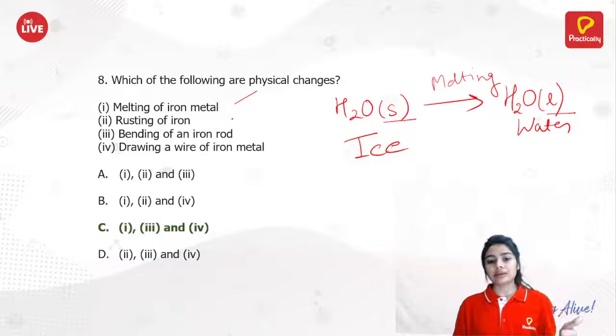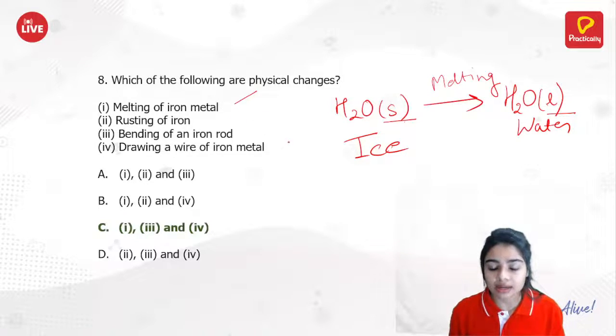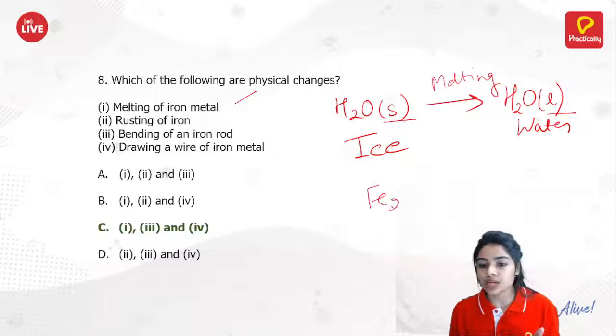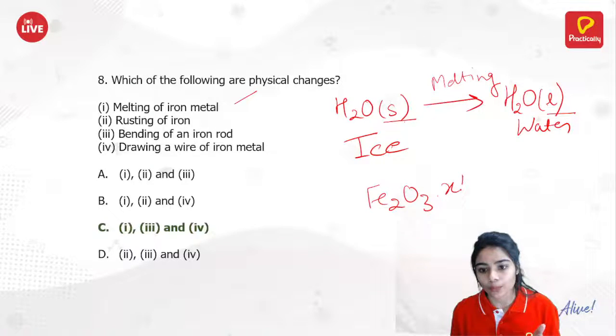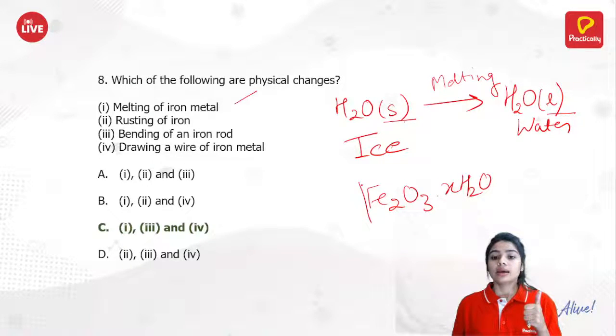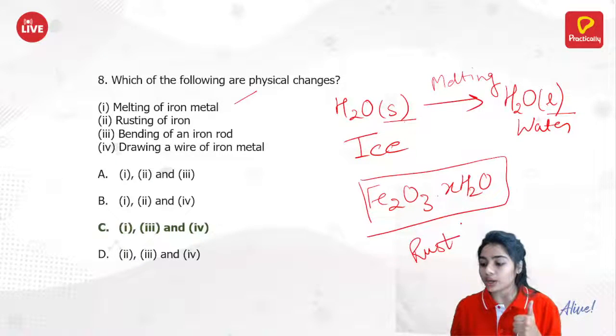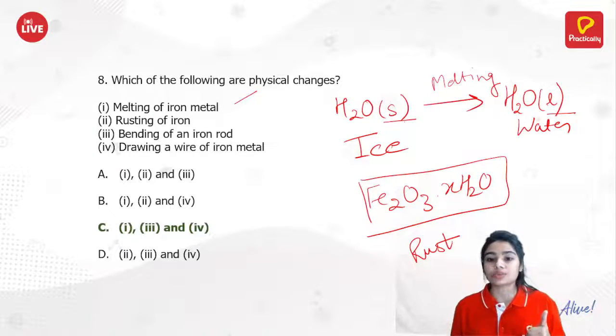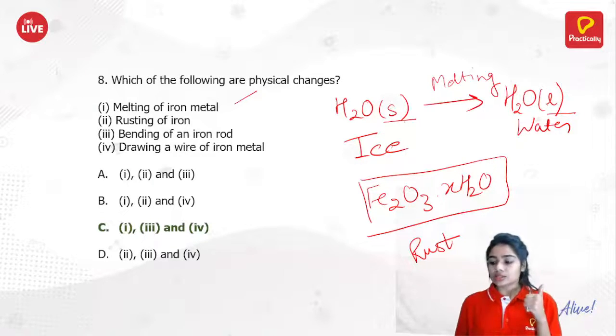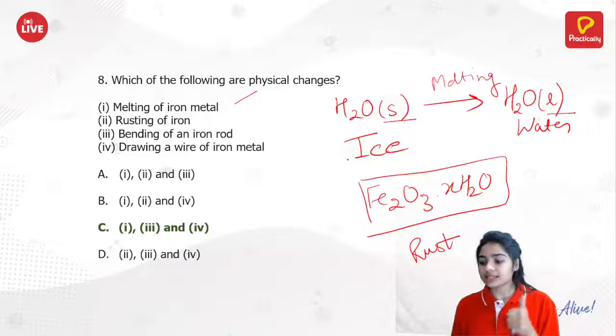Rusting of iron. What do you think about rusting of iron? It will form a new substance, Fe2O3.xH2O. So this is rust, a new product is formed. Melting is a physical change because no new product is formed. Okay, Nishan? So here iron oxide is rust. Yes, iron oxide is rust. Here Fe2O3 is rust.